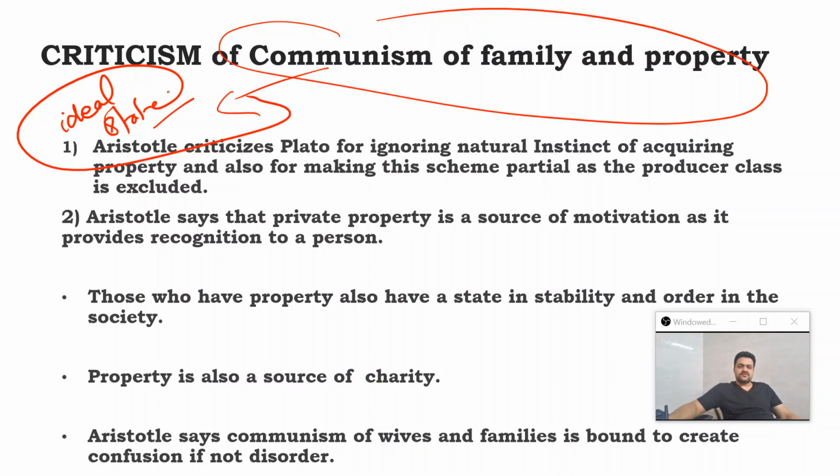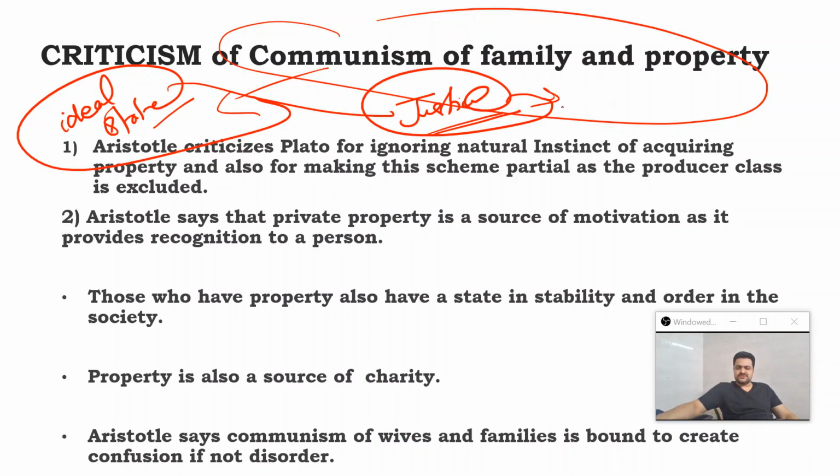Now, in order to establish the ideal state, justice is the foremost objective. And in order to establish justice, Plato comes out with the principles of justice, that means proper stationing and non-interference. Then he also comes out with a theory of education, a very elaborate scheme, again to establish justice in society, because justice is the objective of the establishment of the ideal state.